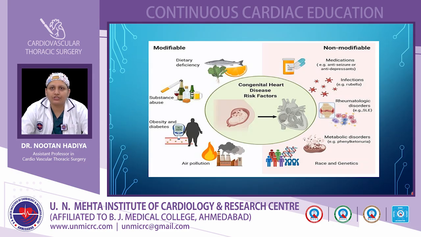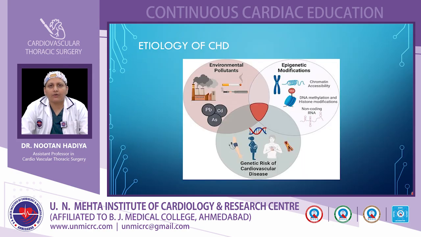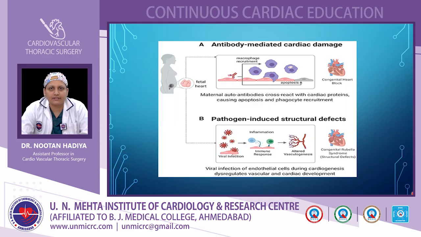These genetic mutations can be chromosomal abnormalities or single gene mutations that occur mostly during cardiac development, at a gestational age of 6 to 8 weeks. The etiology also includes environmental pollutants, epigenetic modifications, DNA methylation, and genetic and genomic resequencing.